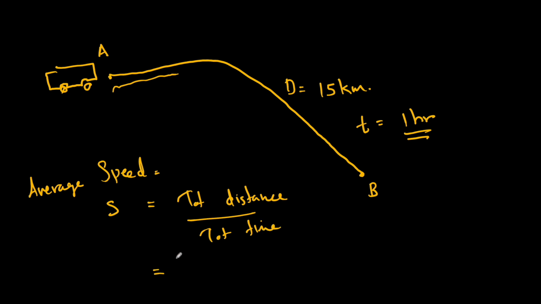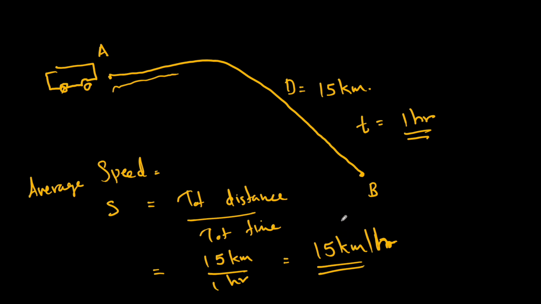Okay, so what is the total distance here? 15 kilometers divided by what is the time? 1 hour. So the average speed of the bus was 15 kilometers per hour.